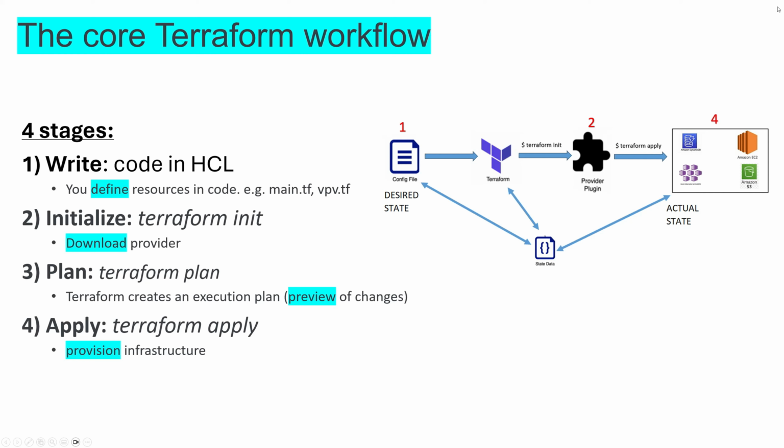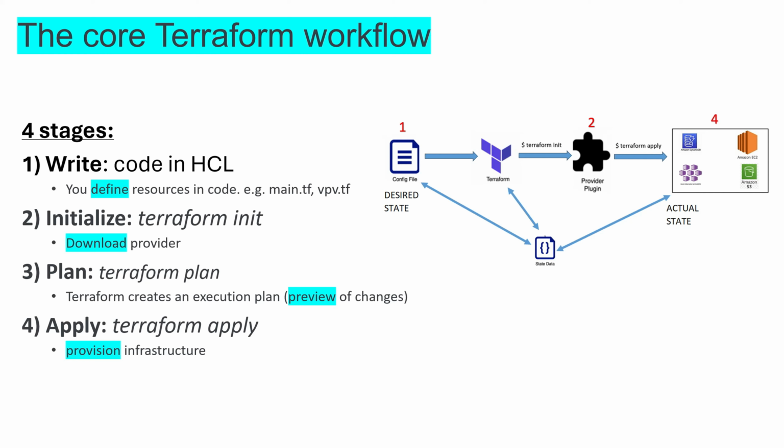Let's learn about the core Terraform workflow. It has 4 stages: write, initialize, plan, and apply. First, you write your code in HashiCorp configuration language to declare or define resources. That is your desired state. Then you initialize with the Terraform init command, where Terraform downloads the required providers as mentioned in the configuration file. The next command is Terraform plan, where it creates an execution plan describing the infrastructure it will create, update, or destroy based on your config. The next command is Terraform apply, where it actually provisions your resources.